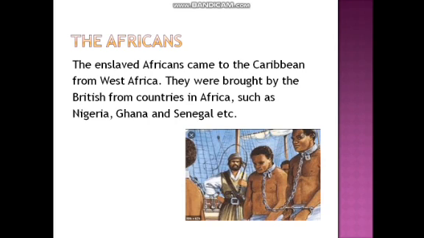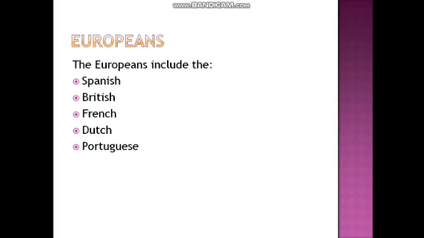So the Africans. The enslaved Africans came to the Caribbean from West Africa. They were brought by the British from countries in Africa, such as Nigeria, Ghana, and Senegal. So these countries are in West Africa. All right, so these are the countries that most of our enslaved Africans came from.